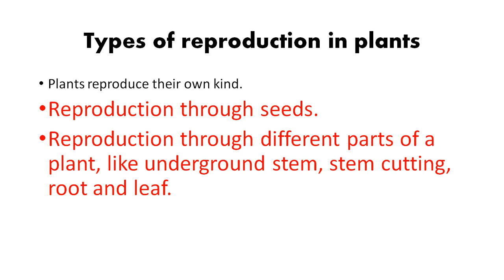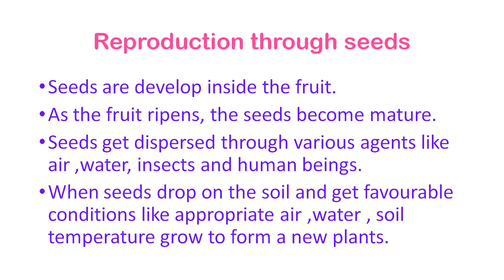There are two types of reproduction in plants: reproduction through seeds, and reproduction through different parts of a plant like underground stem, stem cutting, root and leaf. So my dear students, first of all we will discuss reproduction through seeds.